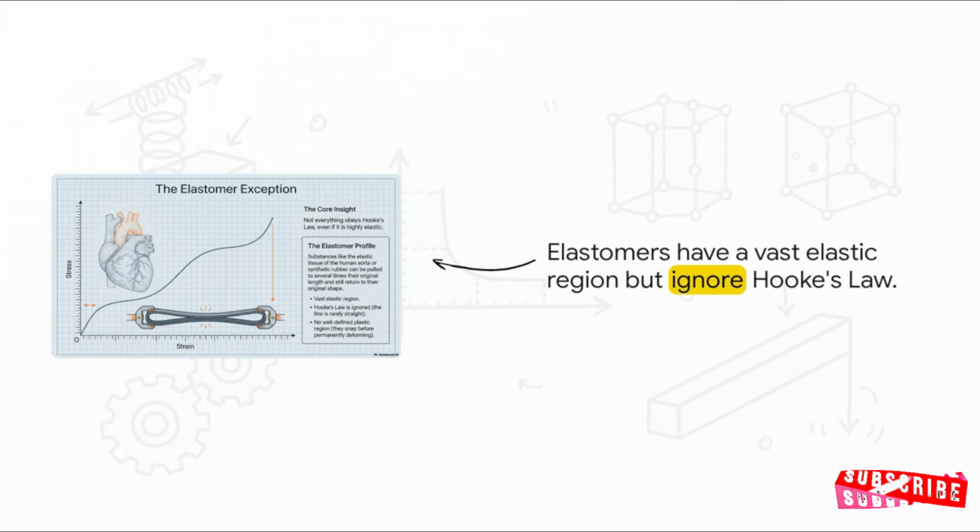These materials have absolutely vast elastic regions. You can pull them to several times their original length, and they still naturally snap right back. But the crazy part? They completely ignore Hooke's law. They stretch wildly, totally refusing to follow a mathematically proportional straight line.